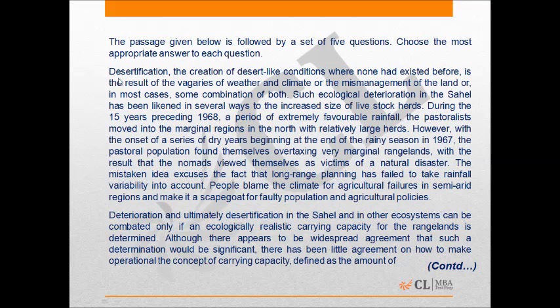Okay, in this RC passage, the first paragraph begins by talking about desertification. What desertification is, that is creation of desert-like conditions, and then how it happens. It is caused due to vagaries of weather and climate and/or mismanagement of the land, or a combination of both. And then it goes about giving examples of a place, Sahel,